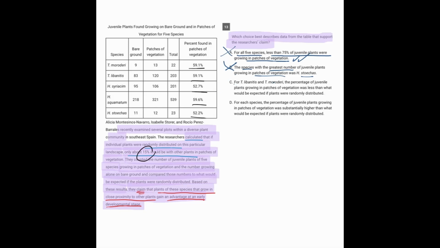C, for these 2 plants, the percent of juvenile plants growing in vegetation was less than what would be expected. Well, what was expected was 15. They were all way higher than that. So this one is just plain false.